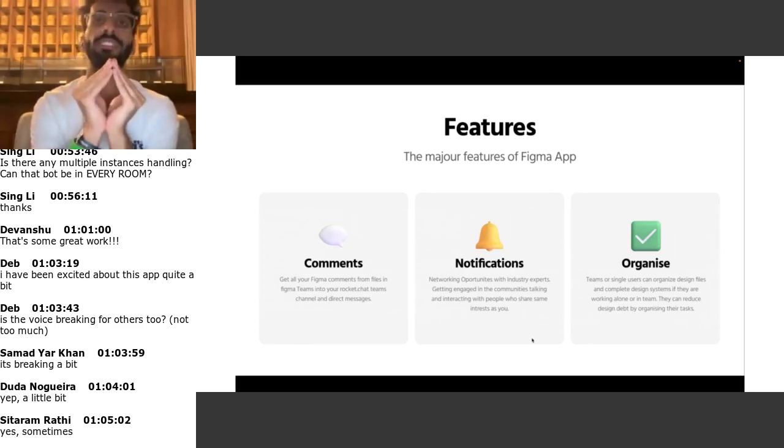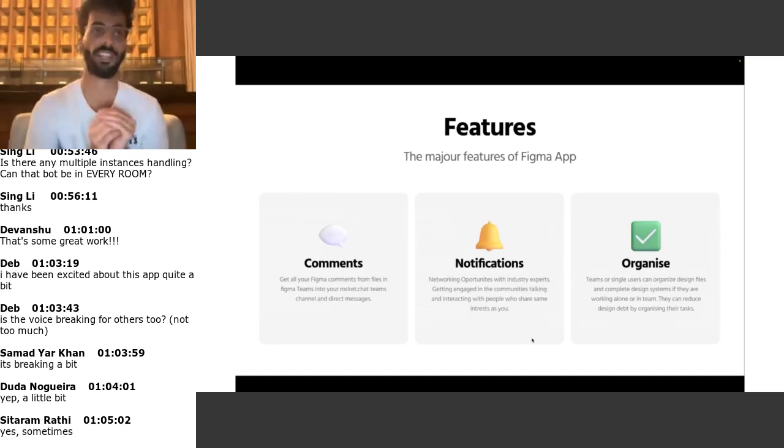You can also organize all your tasks and the list of all the pending tasks inside Rocket.Chat using this app.